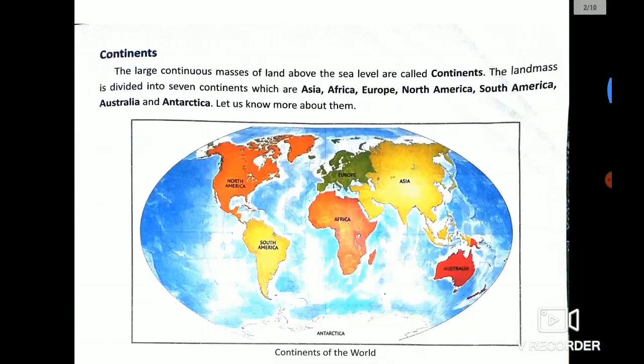Next, let's come to the continents and oceans where lithosphere is found. 29% of lithosphere is present in continents, and the rest part is covered by oceans. Now, how many continents are there? 7 continents. Let me show you on the map, and this only I'll give you as homework. There are 7 continents.